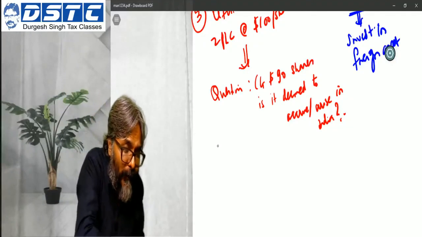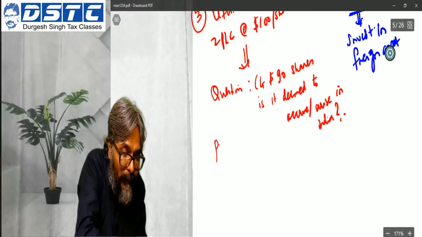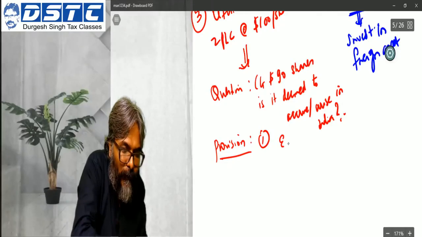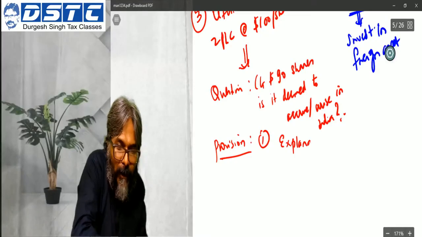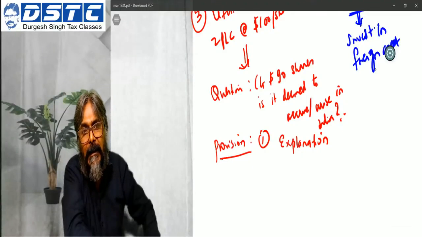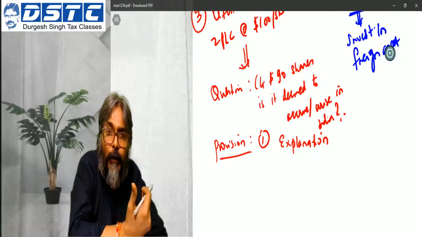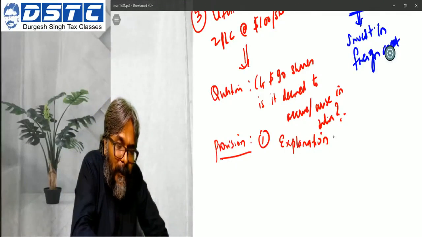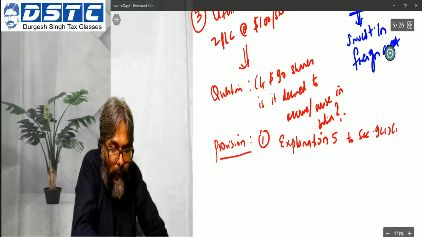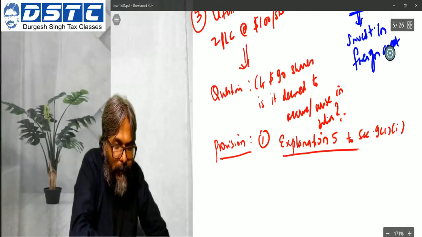And which provision are you supposed to target in the examination? The first provision has to be the Explanation. If you cannot write this properly, please break it down in points, because ultimately you will be getting marks only for what you write in the exam. So Explanation 5 to section 9(1)(i) is what you need to put forth as your main point.